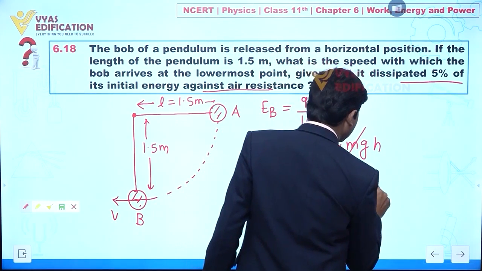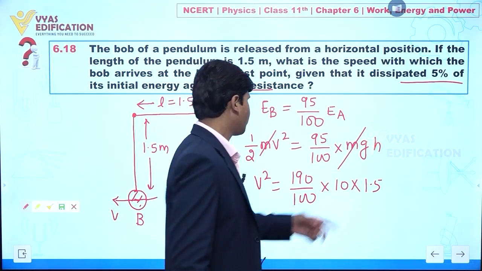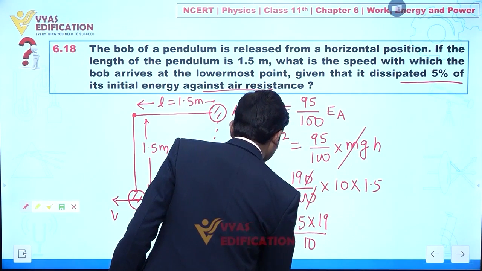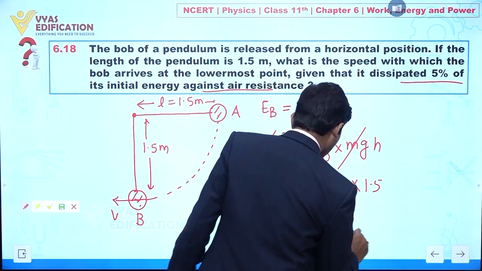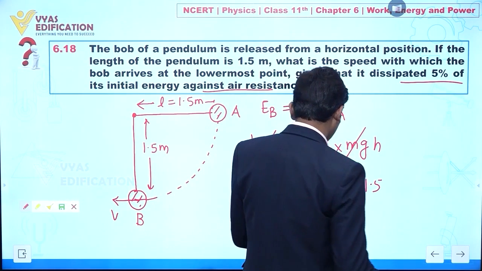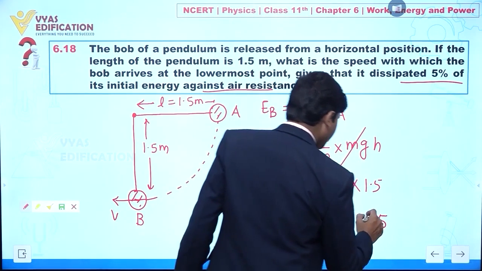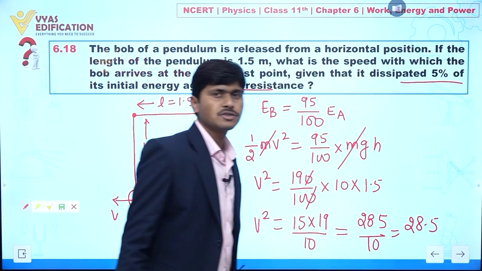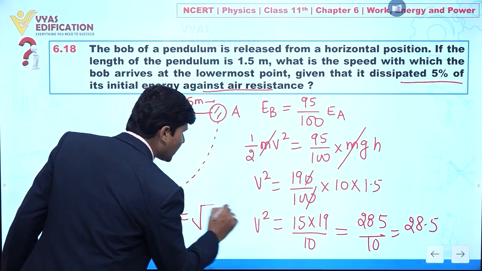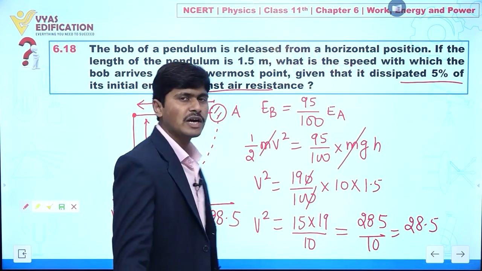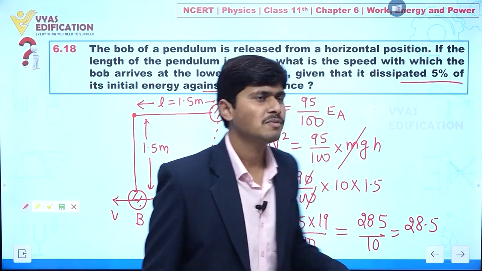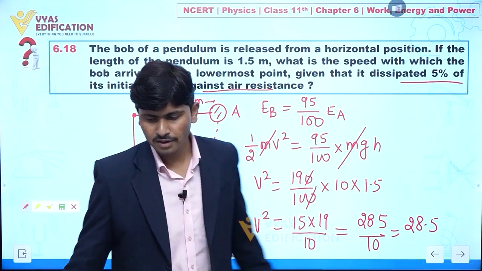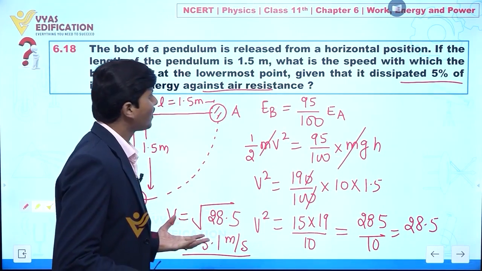Or you can also write 1.5. So directly we can say this is 15, this one and this one cancel out, so 15 into 19 divided by 10 is v square. Clear? If we multiply 15 by 19, we get 285, so this is 285 divided by 10, so we can say 28.5. So can we calculate the value of v? Yes, it is given by the square root of 28.5. Now the square root of 25 is 5, so approximately we can say 5 point something. Let's say 5.1 meter per second. Clear to everyone? So this is all about this question.